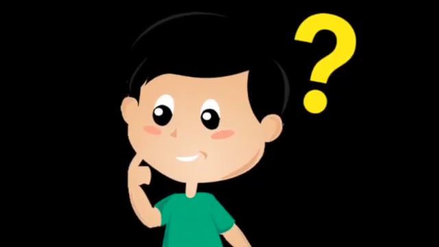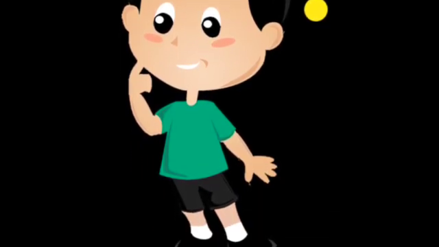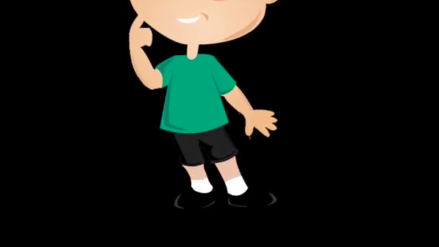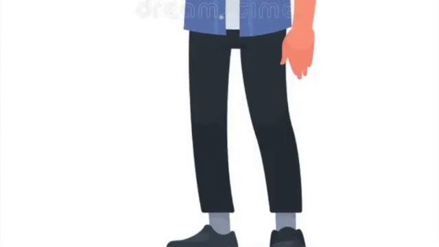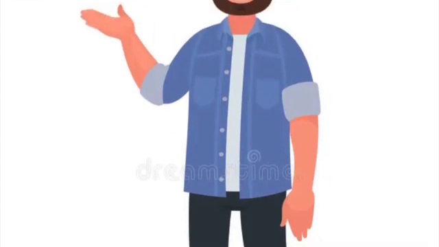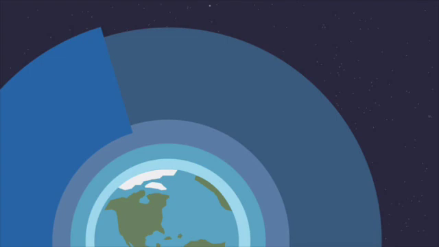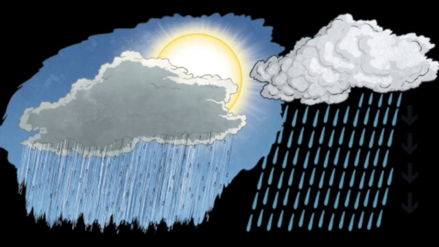But then Parker wondered again. If water goes through a cycle and we only have so much water on Earth, then how long does it take for that water to go through the water cycle? "That is an excellent question," said Tom. "Each stage of the water cycle is different, and our water can spend different amounts of time in each part," said Tom. "When water is in the atmosphere, it can be there for just about 9 days. And this is the shortest stay that the water has as it goes through its journey of the water cycle," said Tom.